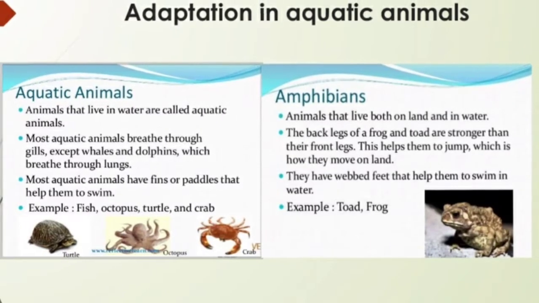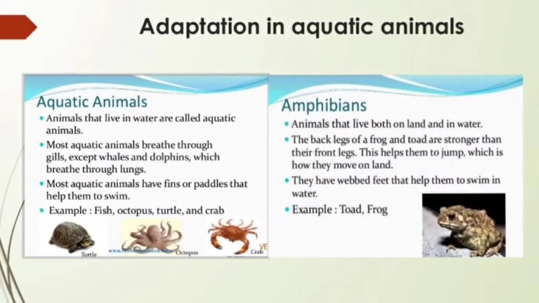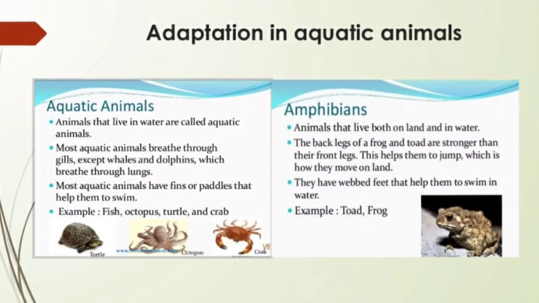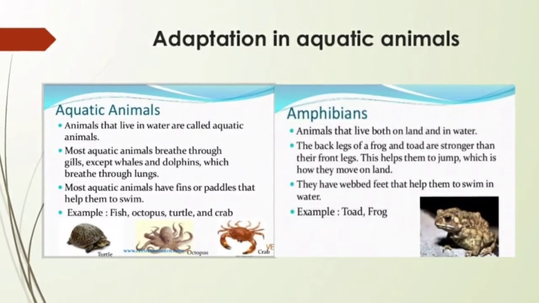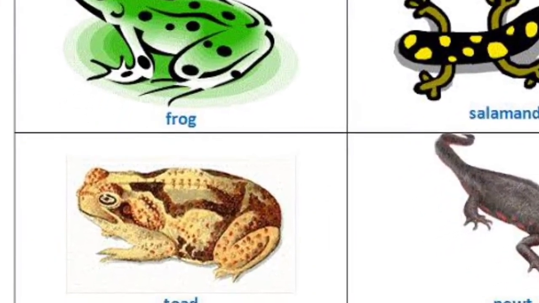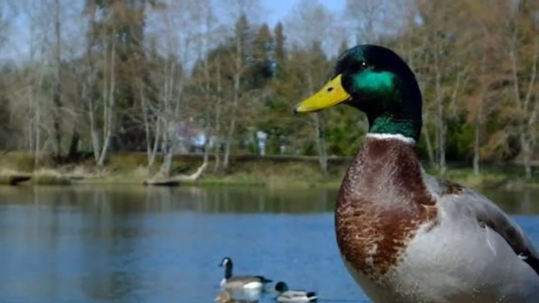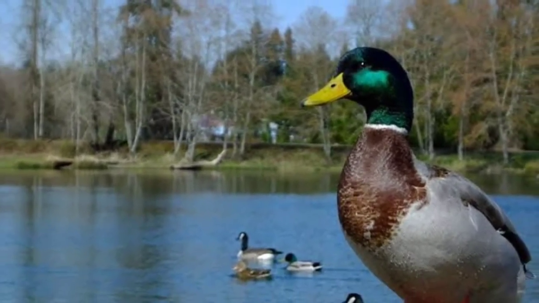They can live on land as well as in water due to their ability to breathe through the skin in water and using the nose and lungs on land. The typical colors of a frog's back help it to hide among grasses. Example: duck and frog.